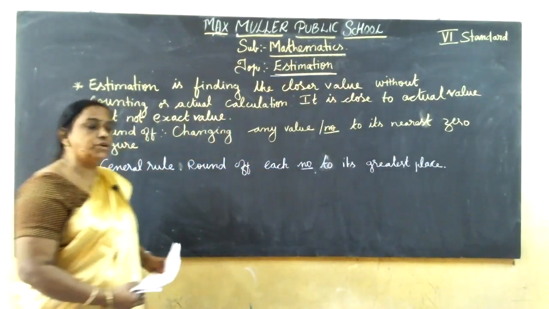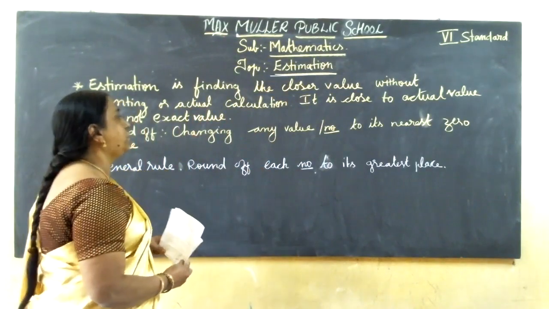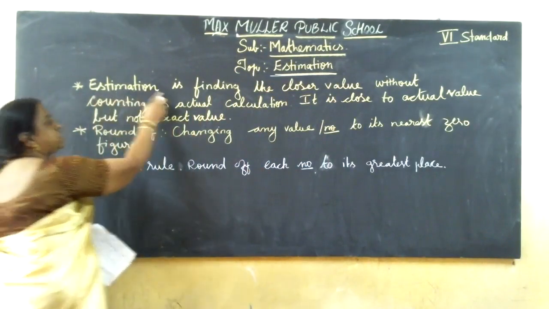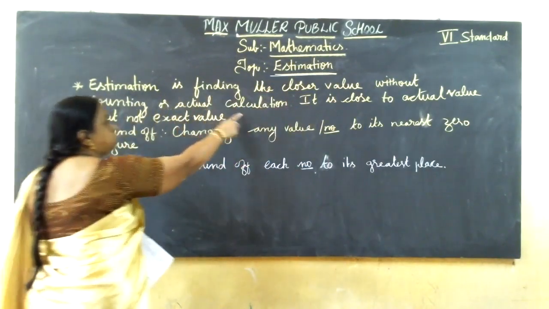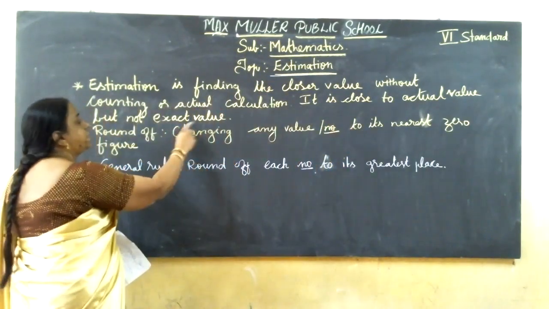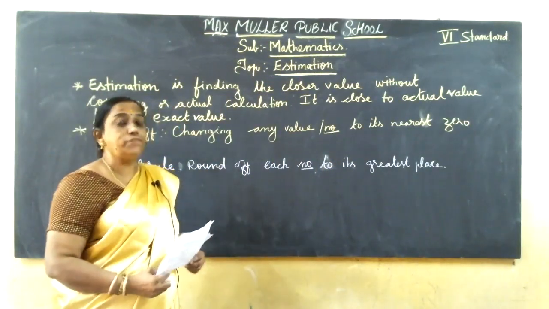Now first, today I am going to explain about estimation. Have you heard this word, estimation? I think many have heard it. First I'll read the definition, then I'll explain. Estimation is finding the closer value without counting or actual calculation. It is close to the actual value but not the exact value. In a few cases, we can't give an exact number.